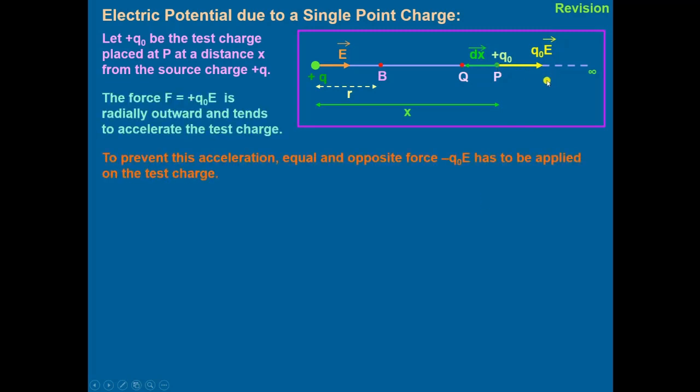This radially outward force tends to accelerate the charge. To prevent this acceleration, an equal and opposite force Q naught E has to be applied on the test charge.